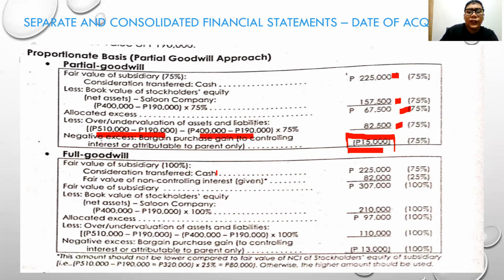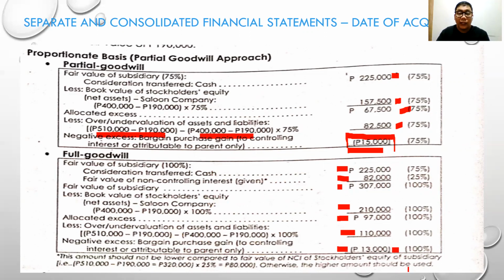The fair value of the subsidiary using the full goodwill method is the fair value of the subsidiary plus the fair value of the non-controlling interest. The total is 307,500 less the book value of 210. The difference is an excess of 97.5. But the over and under valuation is still larger, so there is a bargain purchase gain which is attributable to the parent only.